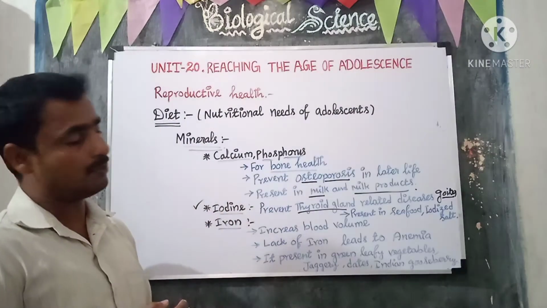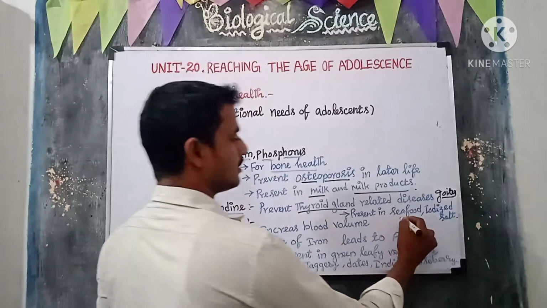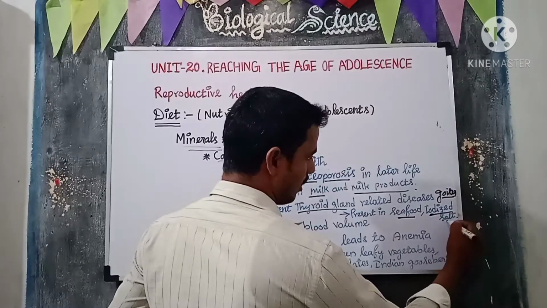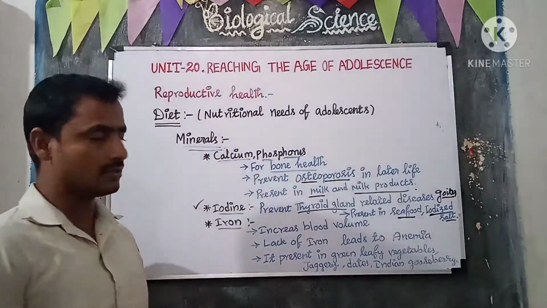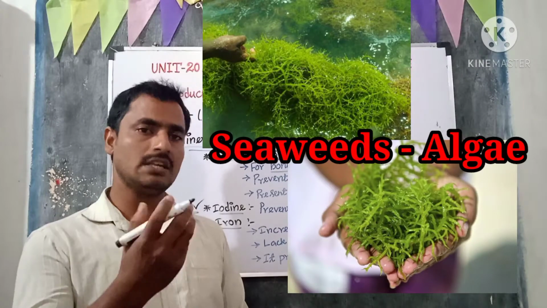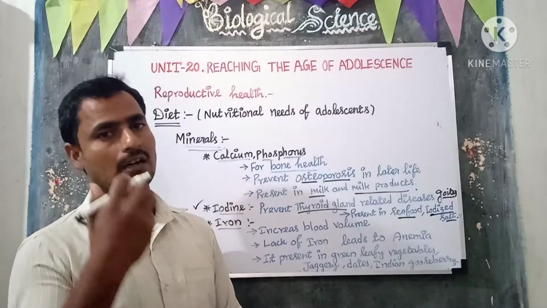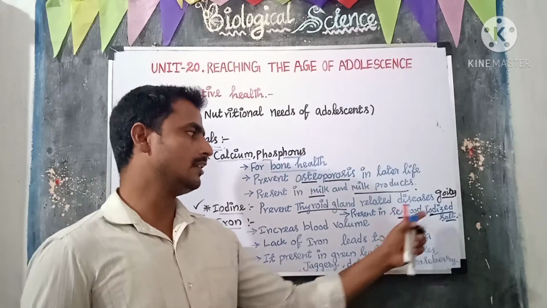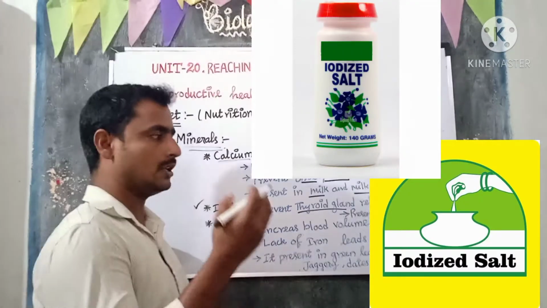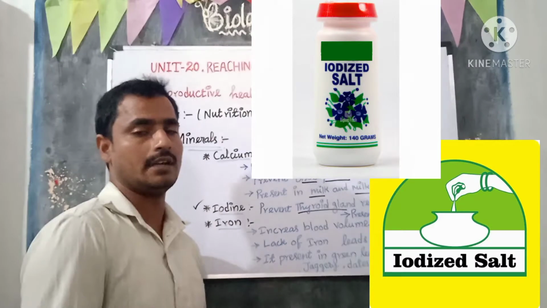This iodine is present in seafood and iodized salt. Seafood means seaweeds and fish. Seaweeds and fish have iodine. Then iodized salt. We should add iodized salt in food.